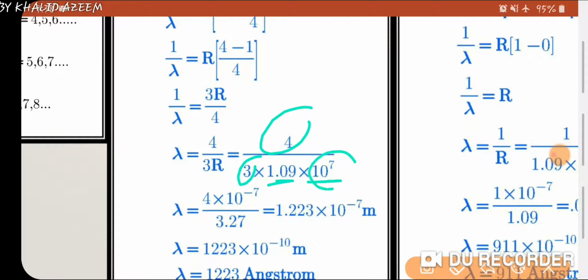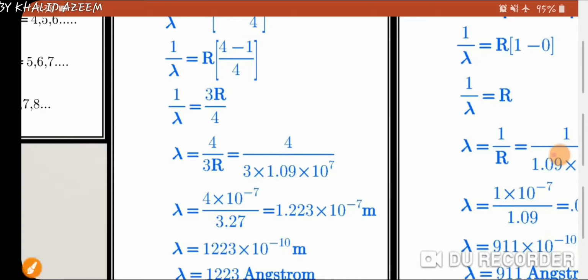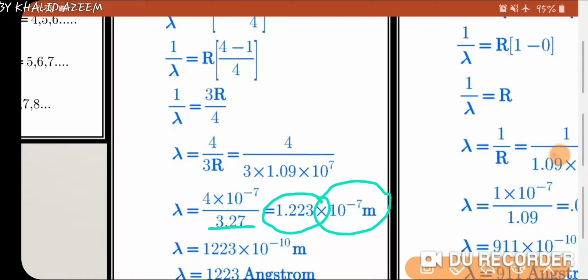When this 10 to the power 7 will go in numerator, then its power becomes negative. Here you can see, and multiplication of 3 and 1.09 is 3.27. When we divide 4 by 3.27, it gives 1.223 and into 10 to the power minus 7 as it is.